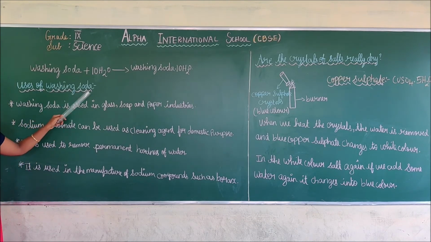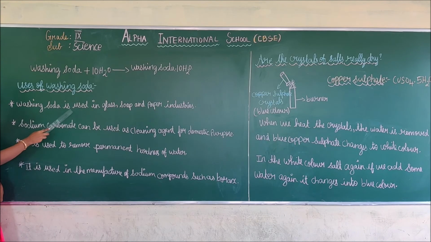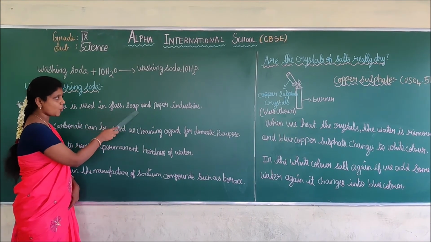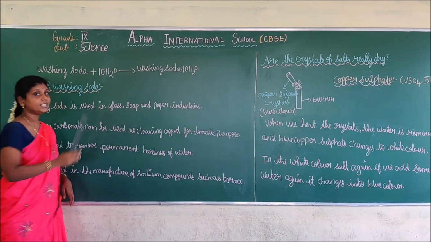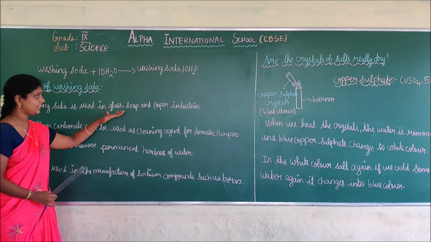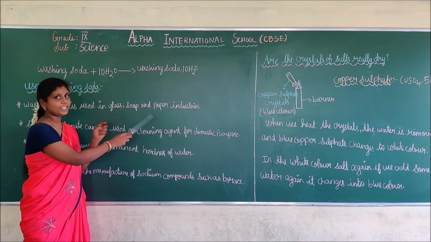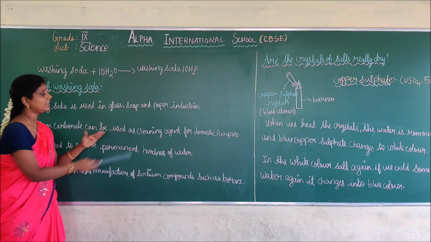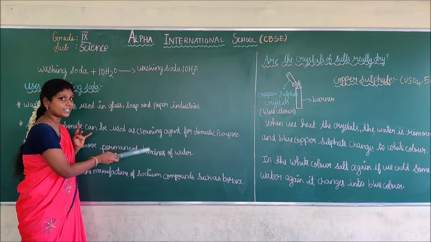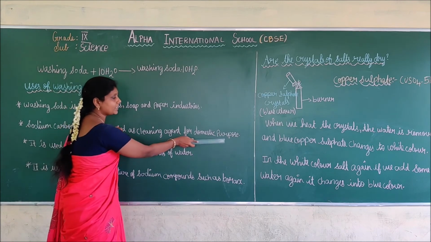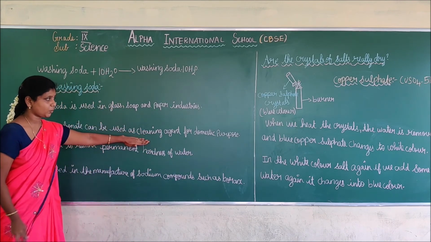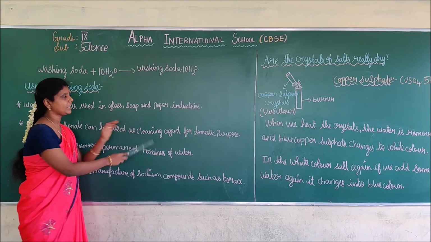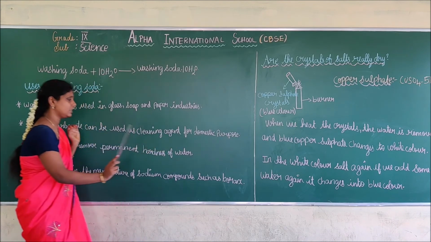Uses of washing soda. Washing soda is used in glass, soap and paper industries. Washing soda and sodium carbonate are both the same. Sodium carbonate can be used as a cleaning agent. It is used as a cleaning agent for domestic purposes.